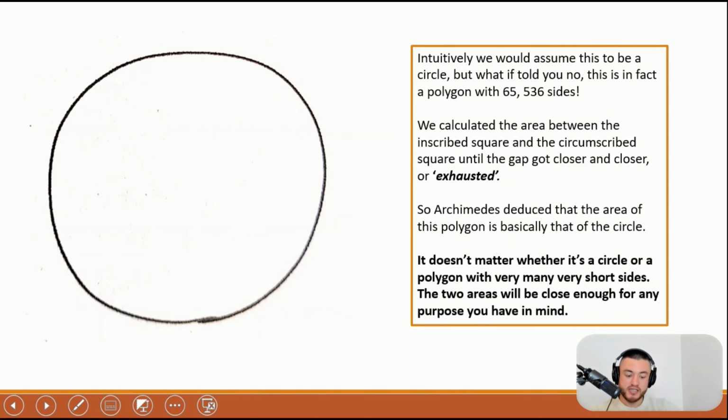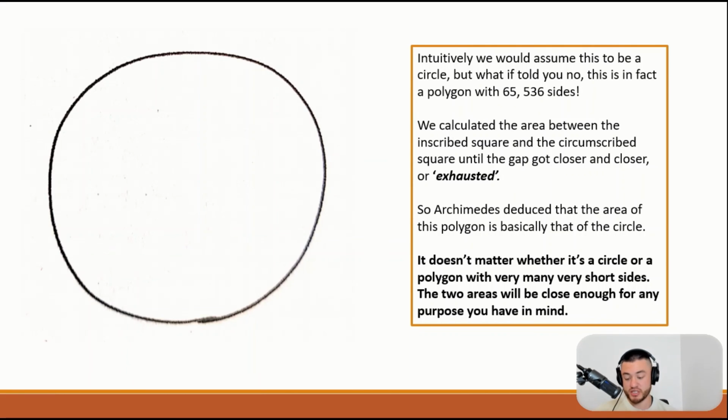And so if I drew this and asked, what shape do you think this is? You might say, oh, well, it's a circle, but in fact, it's a polygon with over 65,000 sides. And so what we've done is we've exhausted the area. Those leftover bits of area are getting so tiny and negligible that they may as well not even exist. And that's what Archimedes was able to find, that those little bits of leftover area are so tiny that they may as well be nothing.